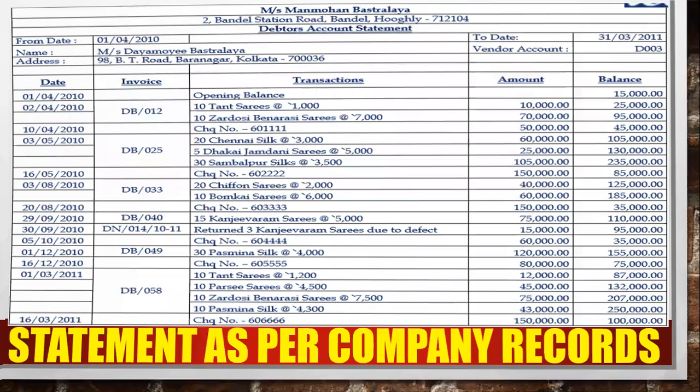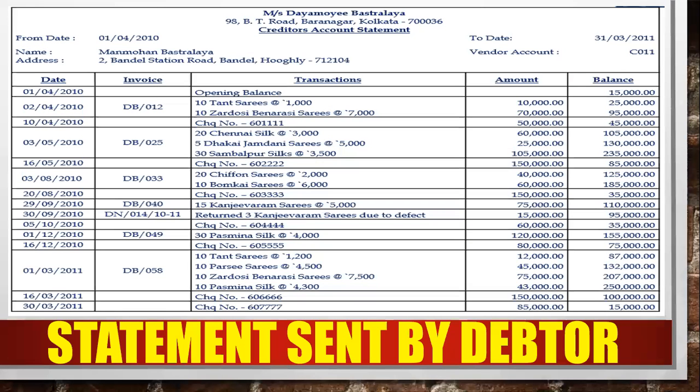In our book, all transactions are matched with the debtor's account, but there is one transaction at the last, on the 30th March. They have issued a check, but I have not received the payment. So what you have to do is deduct 85,000 rupees, since the check was issued but not yet received, you can deduct it from your account.